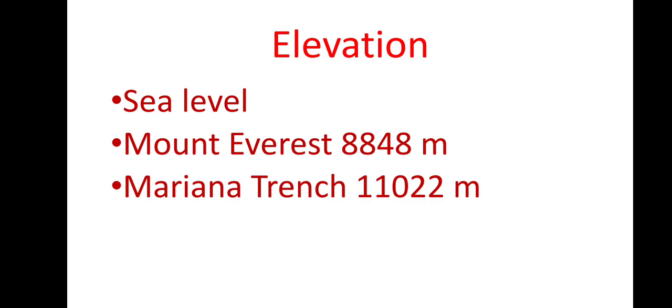As we have the highest point of the earth, in the same way we have the deepest point of the earth. Deep means very deep in the oceans. So we have the Mariana Trench. The Mariana Trench is found in the Pacific Ocean, and the distance from the sea level down is 11,022 meters.